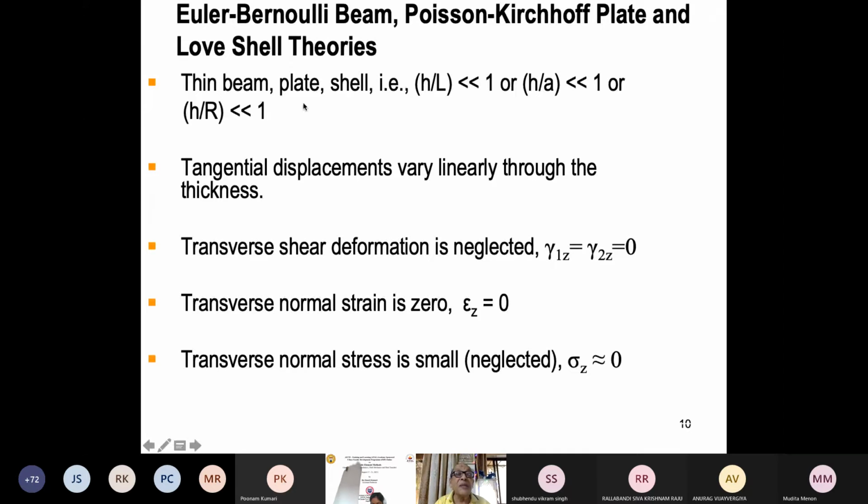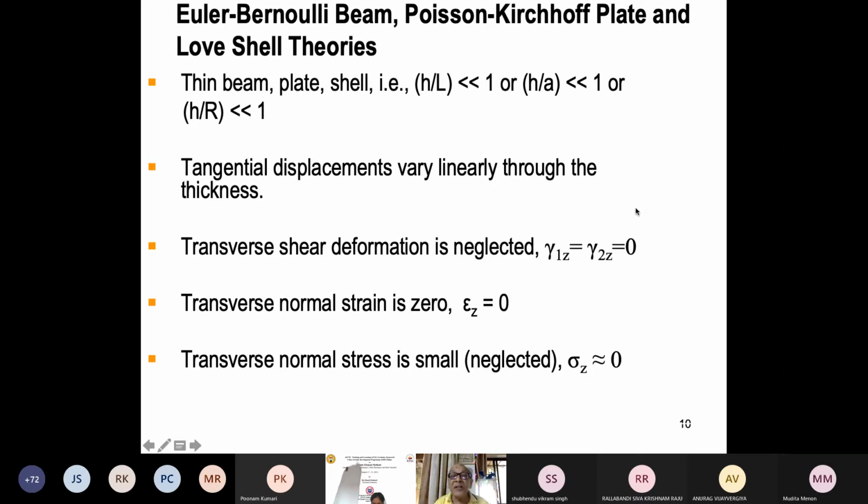And they are all based upon the assumption that the tangential displacement U, or U and V in the plate, are linearly distributed through the thickness. First of all, they vary linearly. Transverse shear strains are neglected. So if it is 1 dimension, this XZ, and if it is 2 dimension, XZ and YZ both are 0. We assume this. So transverse shear strains are 0.